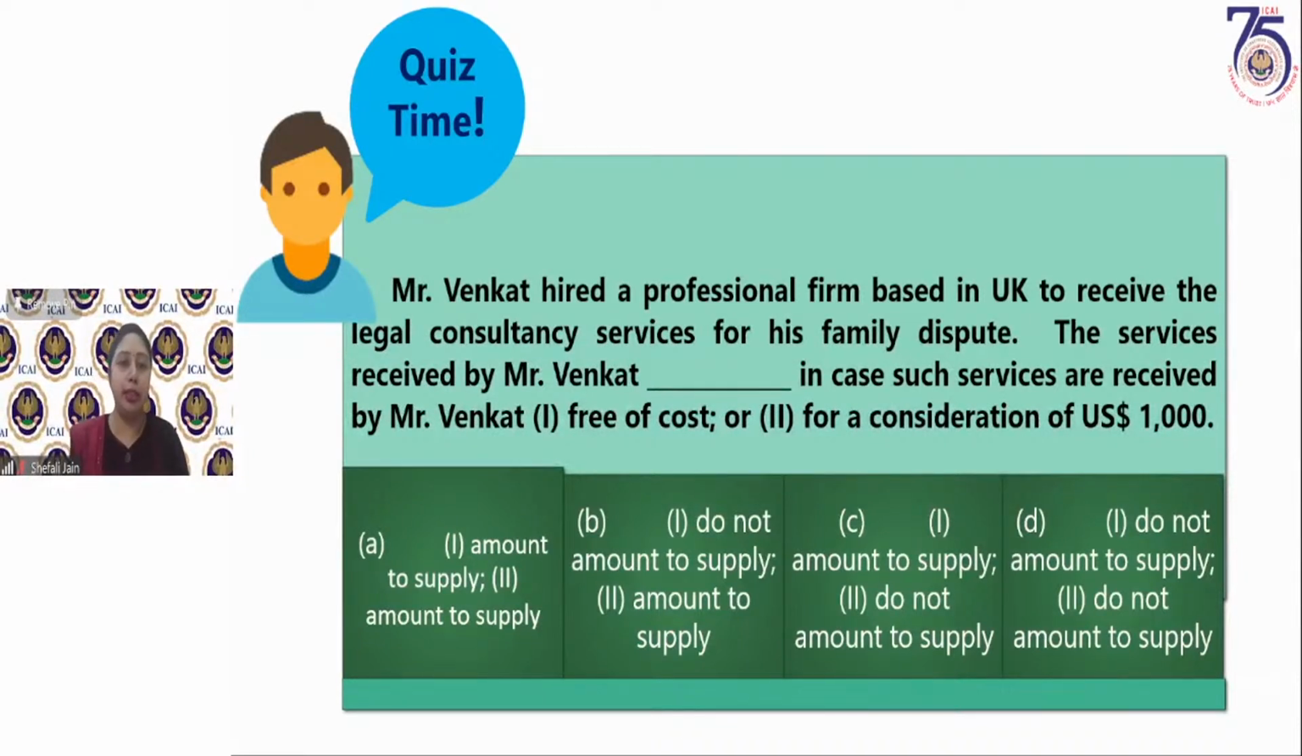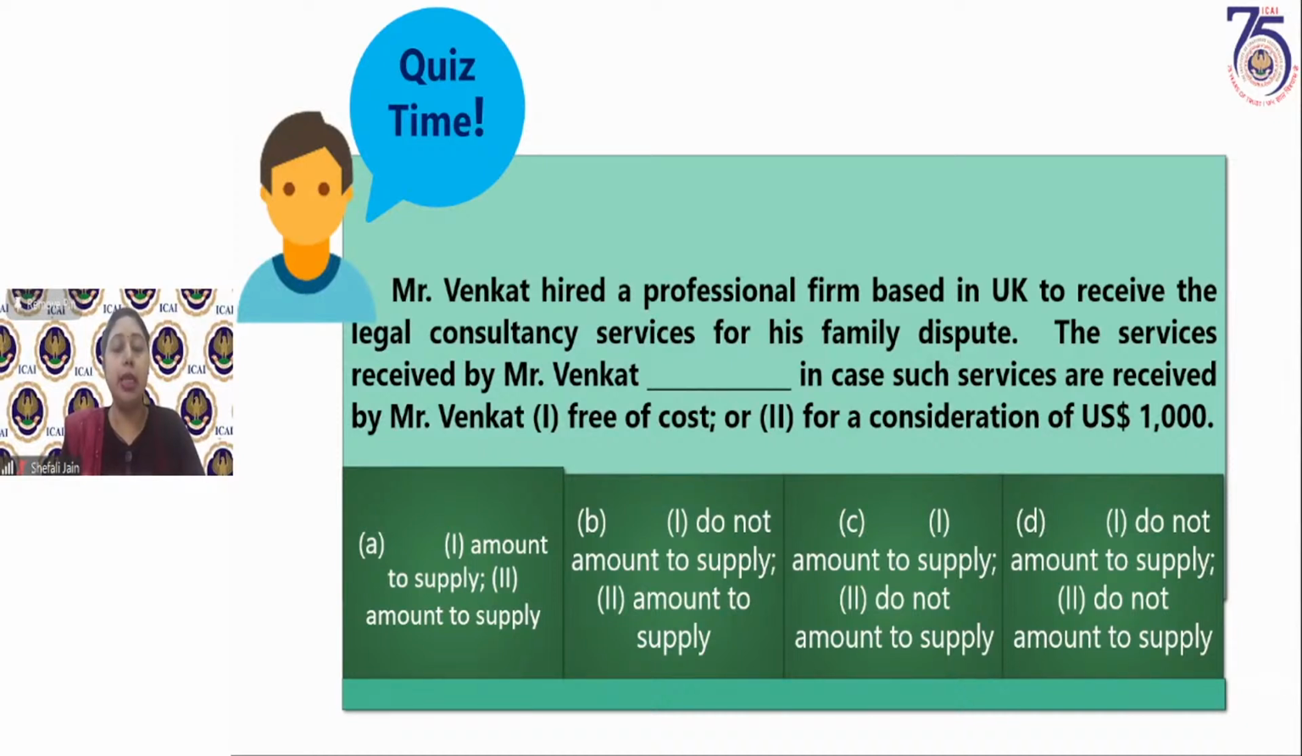Why is option B correct? We'll take both the cases one by one. First, we are taking the case where he has not charged any consideration. So it is a supply of service, consideration is not charged. When consideration is not charged, we go to Schedule 1. Schedule 1 says import of services from a related person in course or furtherance of business. Here it is not a related person, and it is not in course or furtherance of business. A professional firm based in UK he has hired, so it is not related to Mr. Venkat. He has not received it in course or furtherance of business, so this transaction does not amount to supply.